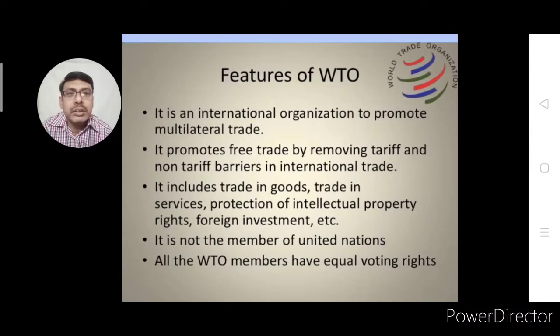In the third point, you can see it includes trade in goods, trade in services, protection of intellectual property rights, foreign investment, etc. It is not a member of the United Nations. All the WTO members have equal voting rights. So these are some important features of WTO, and basically one thing we have to understand, that the World Trade Organization encourages international trade.